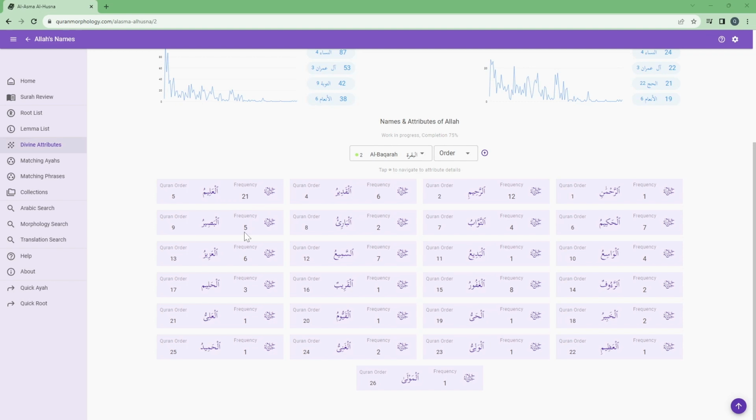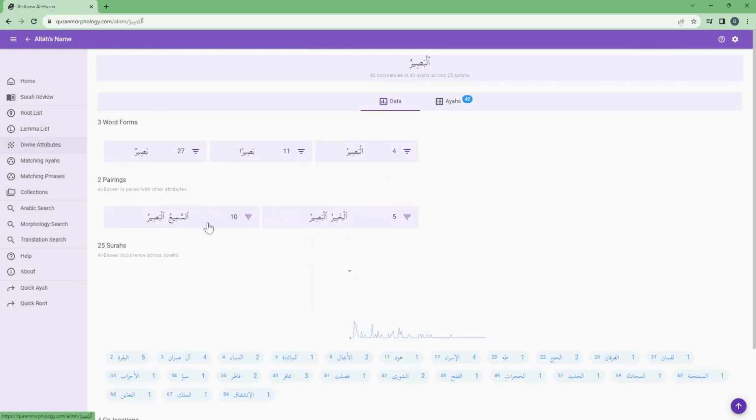If I want to focus on a specific attribute, I can click here or on this Al-Basir. Al-Basir occurs 42 times in the Quran, in 42 ayahs across 25 different surahs. The first tab shows the word forms that Al-Basir occurs in. So Al-Basir appears as Al-Basir, Basira, or Basirun.